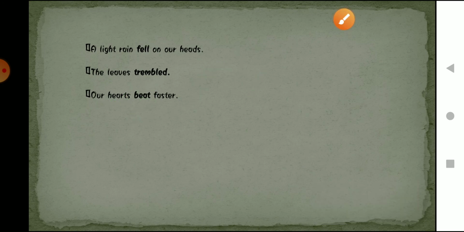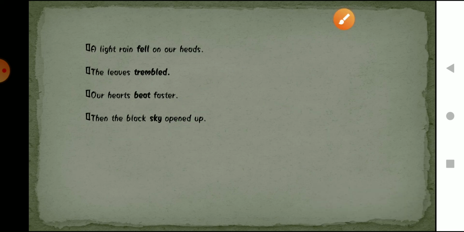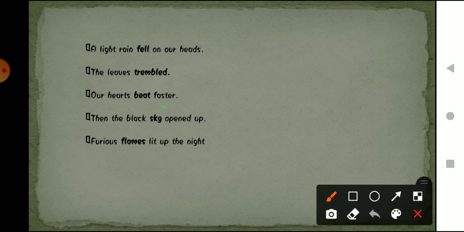So what is this highlighted word? That is a verb. Yes. Then, the black sky opened up. So we are talking about what? We are talking about the black sky that opened up, right? Sky is what? Is it a subject or a verb? First of all, identify what is the action being done here. That is opening up, right? So the answer is what? Sky is a subject. We are talking about sky. That sky, what happened? Sky opened up. So it is a subject.